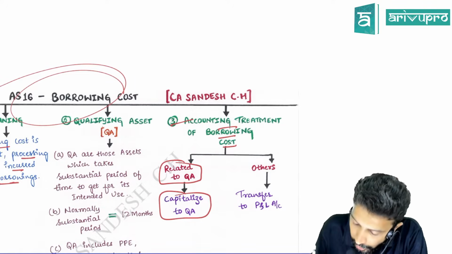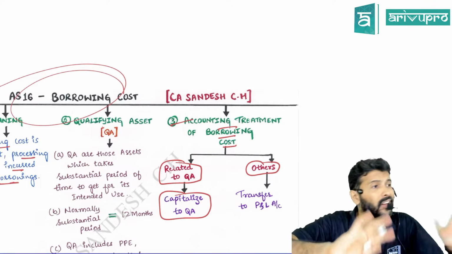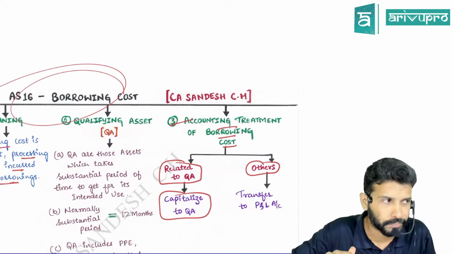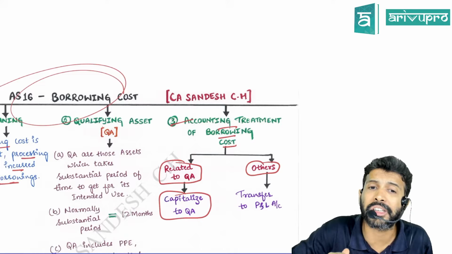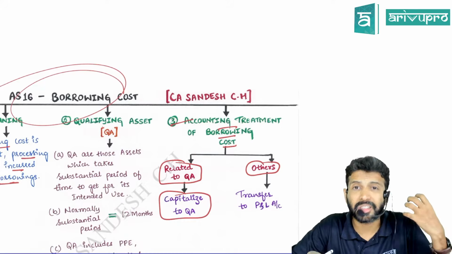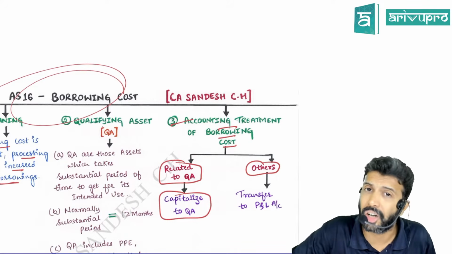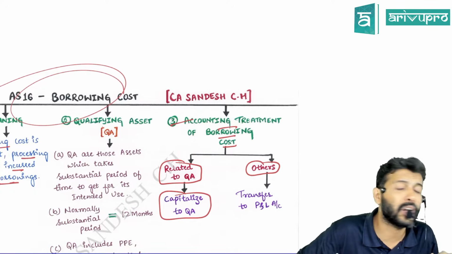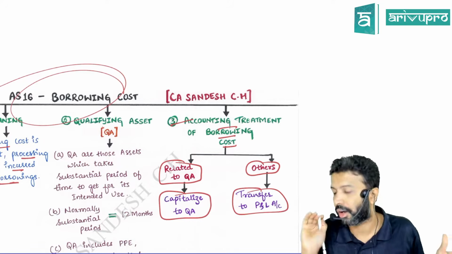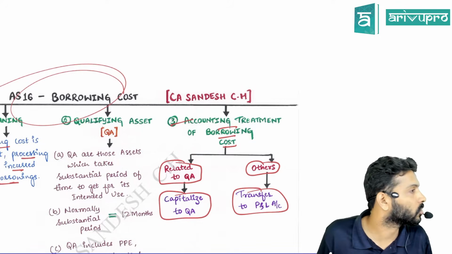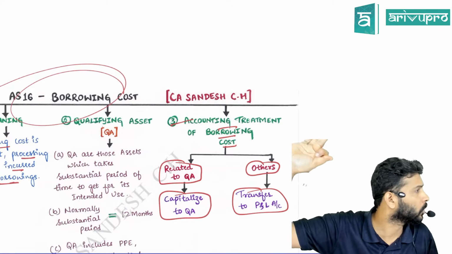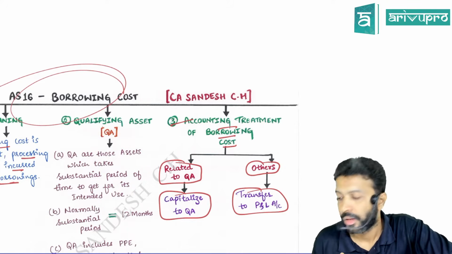Will capitalize. All other borrowing cost, meaning if it does not relate to a qualifying asset: I took a loan and using that loan I purchased an AC. Is AC a qualifying asset? No, not a qualifying asset. That means whatever loan I've taken to purchase a non-qualifying asset, what will you do on that loan's interest? Whatever interest you are paying on that loan will be transferred to P&L. Only qualifying asset related borrowing cost will be capitalized. All other interest cost follows the golden days' treatment where interest cost used to get transferred to P&L. That's all. Okay. All right.